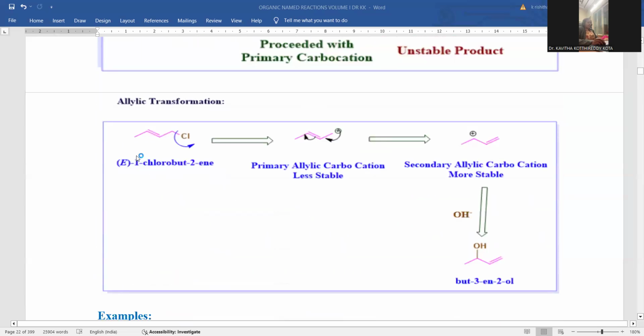Allylic transformation can simply take place whenever the chloro group is removed and a carbocation is originated. This is in accordance with the SN1 mechanism. And this carbocation can be delocalized by means of resonance stabilization, and the secondary carbocation, which is more stable, gives rise to the predominant product at this carbon atom only. So here the 2-hydroxy compound is more predominant. The 3-ol formation is more predominant.